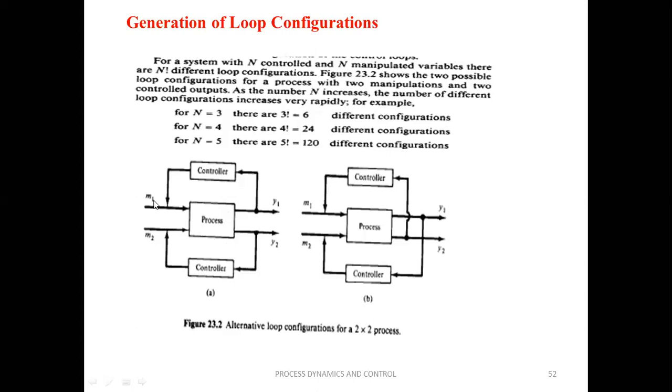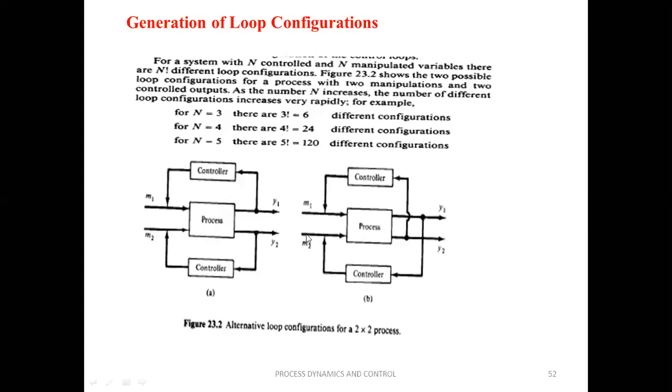Just assume that here we have two manipulated variables and two control variables. Since n equals 2, how many configurations? 2 factorial is 2. The manipulated variables are m1 and m2, and the controlled variables are y1 and y2. Two configurations may occur. The control variable y1 may be controlled by varying m1 and y2 by varying m2.